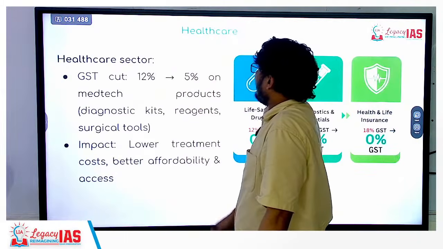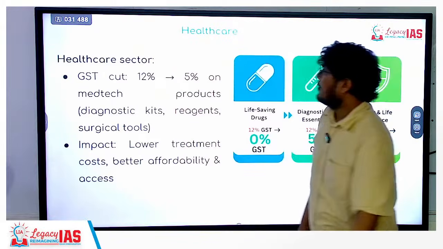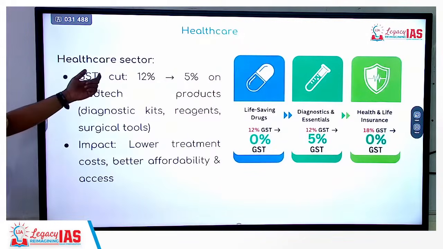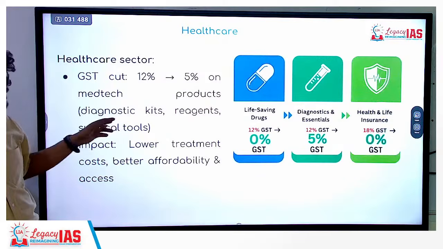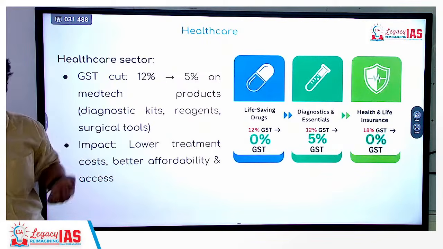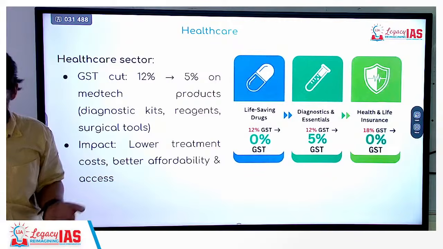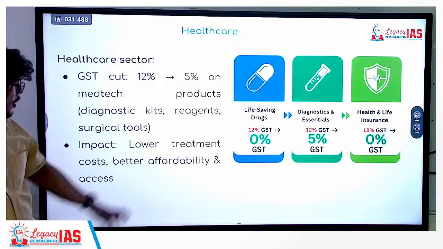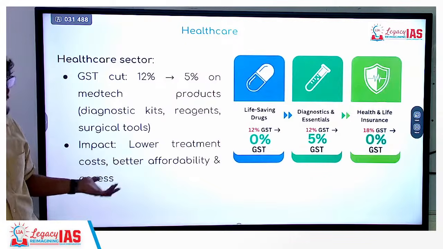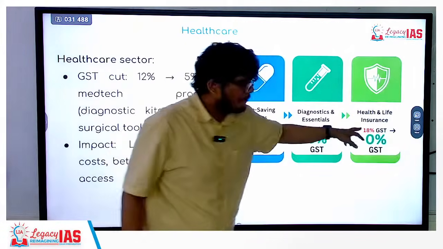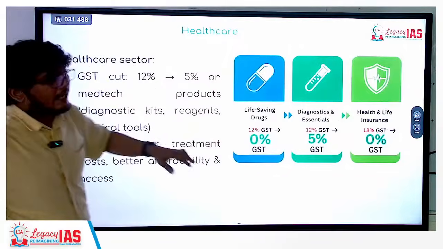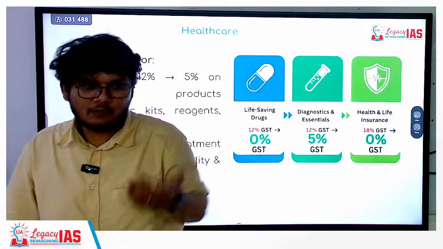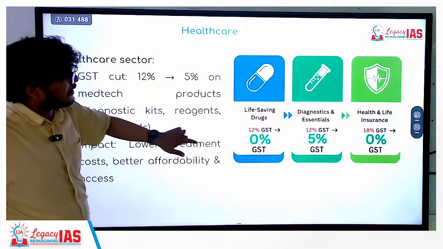Okay. Next, the healthcare sector. GST cut from 12% to 5% on medtech products and diagnostic kits. If you are buying any BP machine or sugar checking machine, all those things, their taxation has reduced. Lower treatment costs, better affordability, access, all these things are important. You have to remember this. See, a very high possibility that none of this is asked. That is also possible, but please be ready for it.